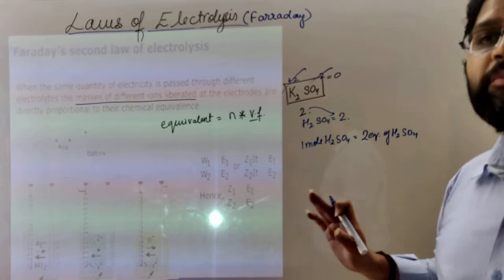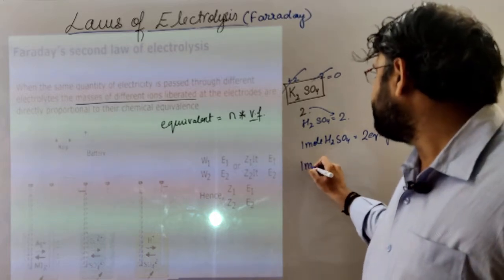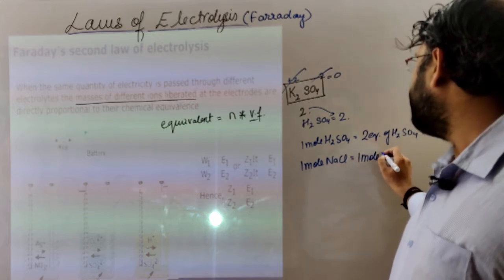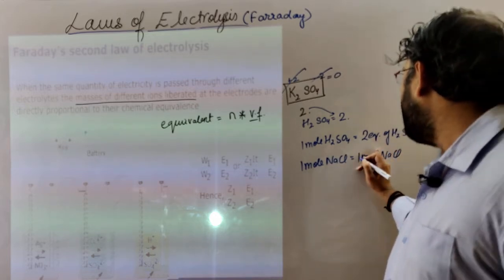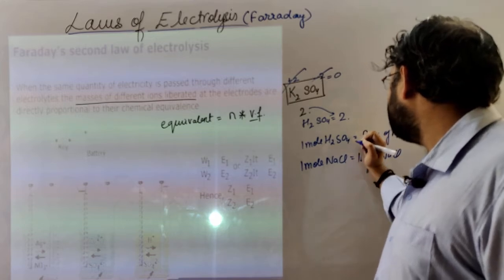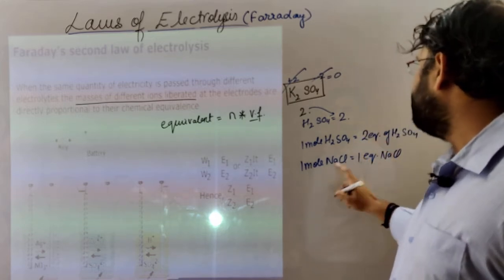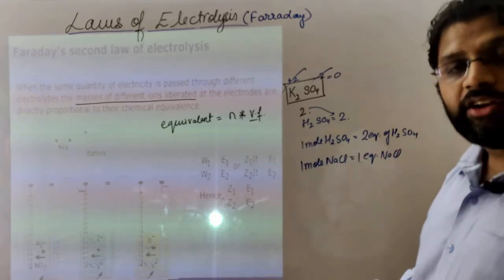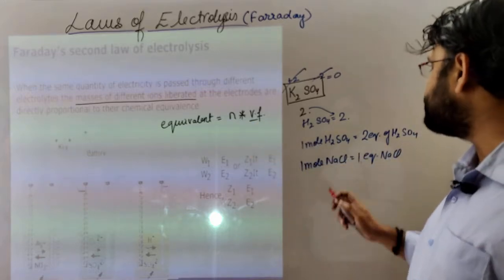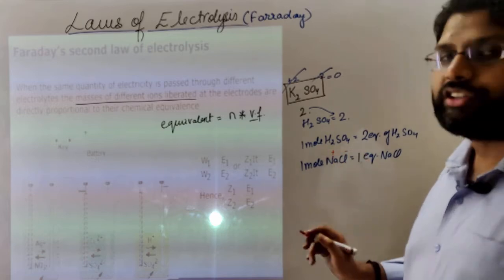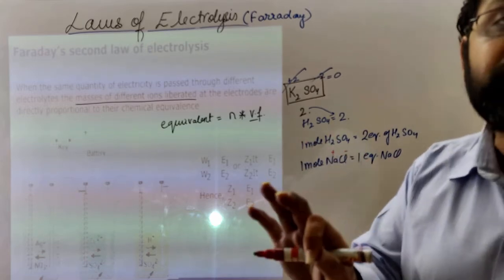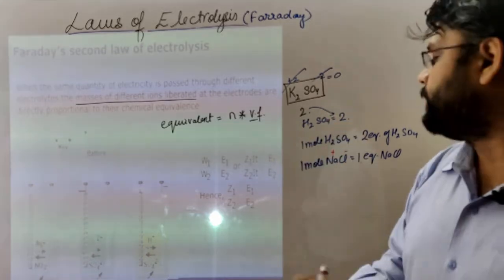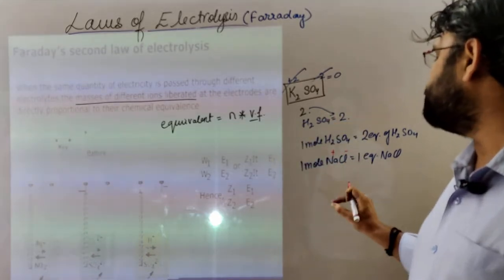Got this? 1 mole of NaCl will contain 1 equivalent of NaCl only. Why? Because the valency factor of NaCl is 1 only. HCl also it is 1. We have to calculate either the total positive charge or the total negative charge, and only the magnitude has to be considered for the valency factor.